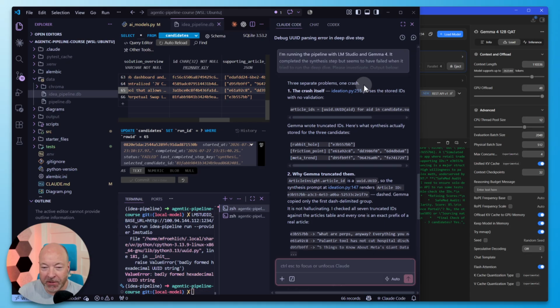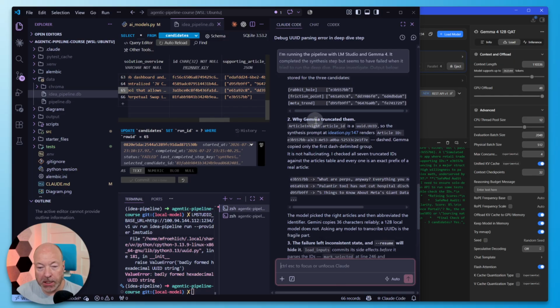Oh boy. The crash itself parses the stored IDs with no validation, okay? Gemma wrote truncated IDs. Here's what synthesis actually stored for the 3 candidates. Okay, so apparently it stored these truncated IDs. So those must be article IDs then. Why Gemma truncated them? Article ID is a UUID, so the synthesis prompt renders the article ID, dashed. Gemma copied only the first dash-delimited group.